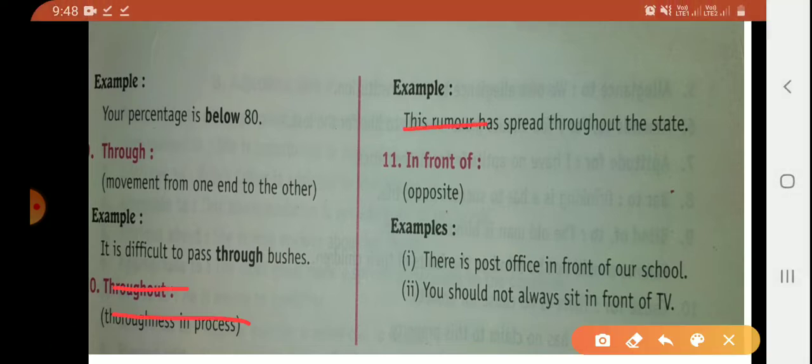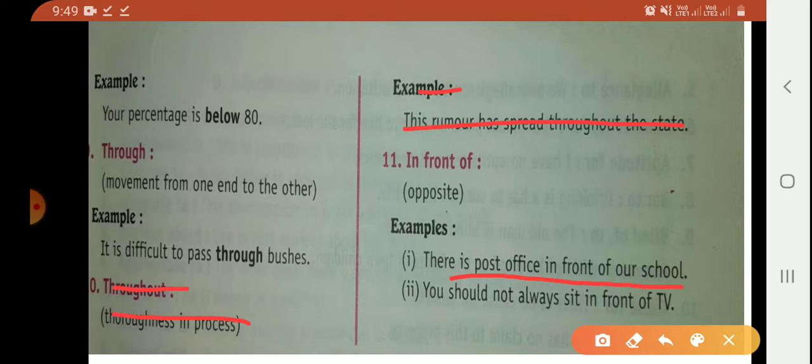Next is in front of. In front of means opposite, means in a position facing someone or something but on the other side. Here is an example. There is a post office in front of our school.